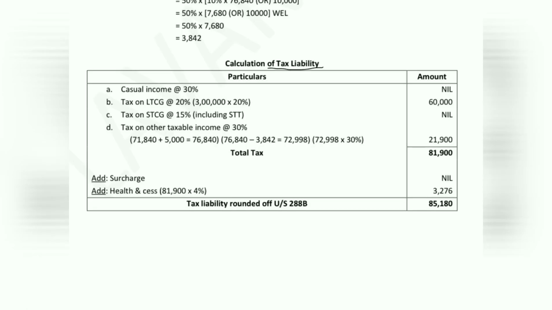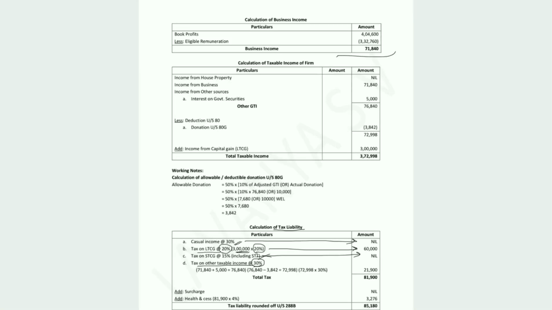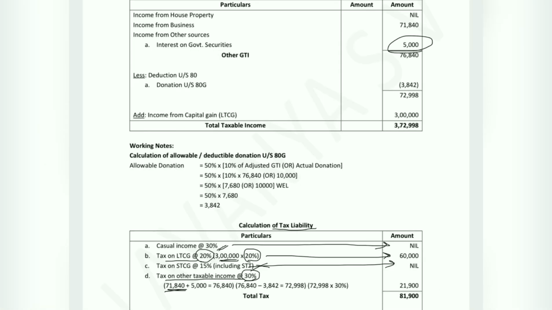So let us compute the tax liability of the firm. Casual income is taxable at the rate 30%, but we do not have any casual income in the problem. Long-term capital gain at the rate 20%: we have 3 lakh long-term capital gain, which is taxable at the rate 20%, and it comes to 60,000. We do not have short-term capital gain in the problem. Tax on other taxable income is at the rate 30%. So our business income is 71,840, which we have considered here. We have other source value of rupees 5,000, so we have also considered 5,000.